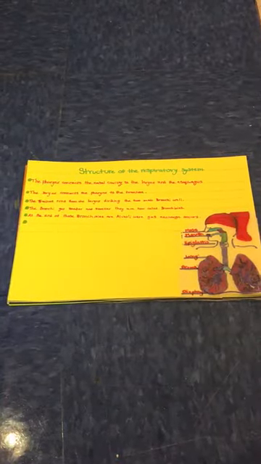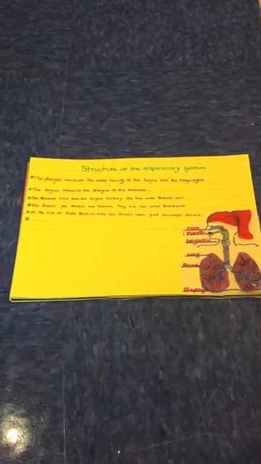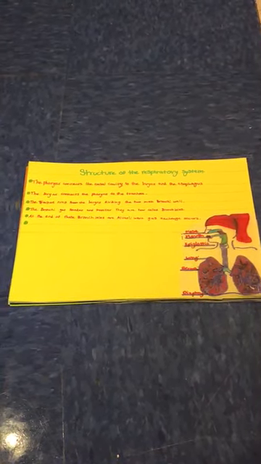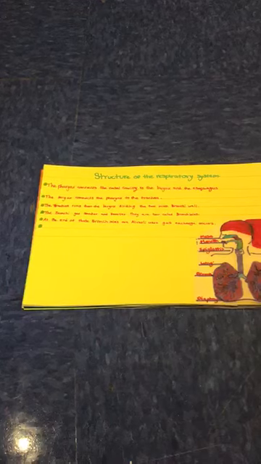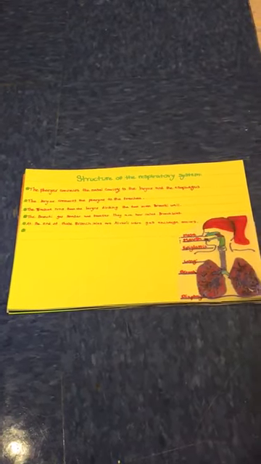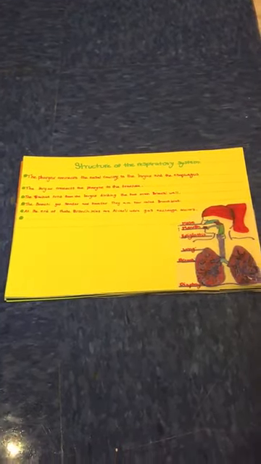Structure of the respiratory system. The nasal cavity, where air enters, is lined with mucosa. This helps trap dust and other particles. The pharynx connects the nasal cavity to the larynx and the esophagus. The larynx, or voice box, connects the pharynx to the trachea. The trachea is a flexible tube that runs down from the larynx, dividing into the two main bronchi.